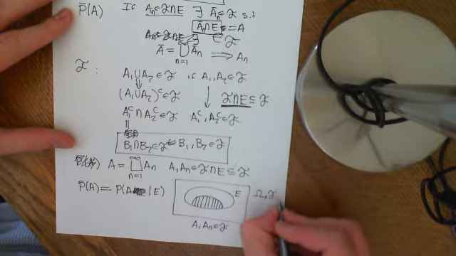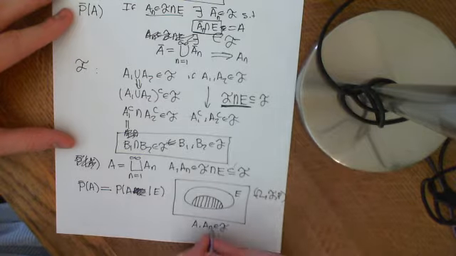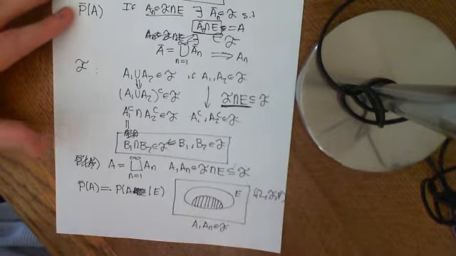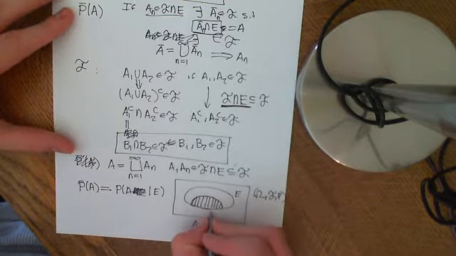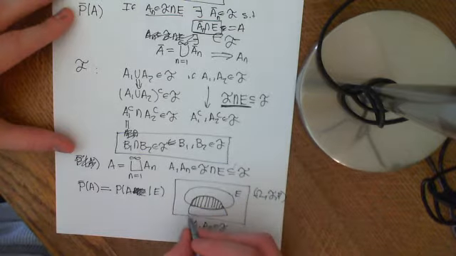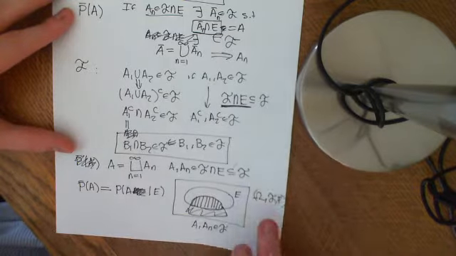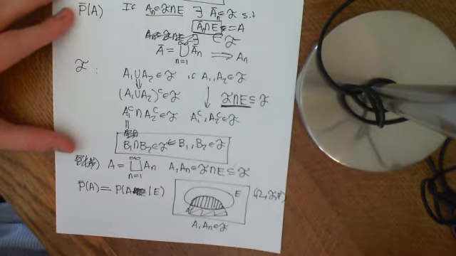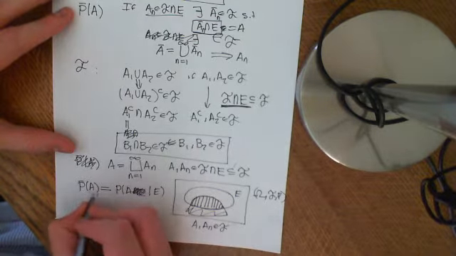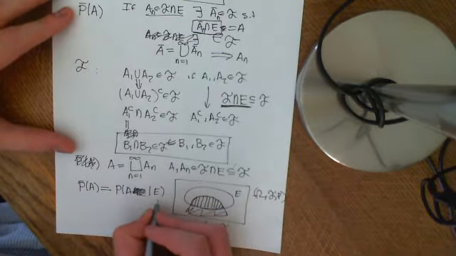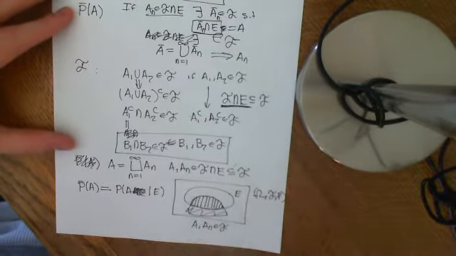So I can basically take P of all of these and get an answer. That is very, very useful because now what I can view A as, instead of saying I need a bigger set which intersected with E to give A, I can just say, well, just consider the set A. The set A is in this larger sigma algebra, and it intersects with E to give A. So I'm just considering A as my bigger thing. So this P bar of A is equal to the probability of A given E, isn't it? So that's what I'm doing.